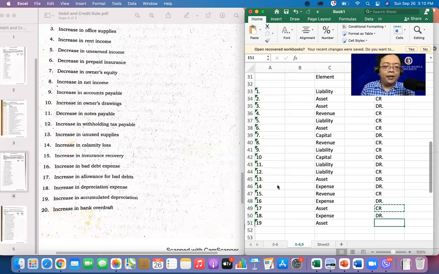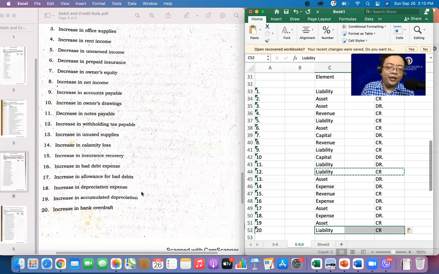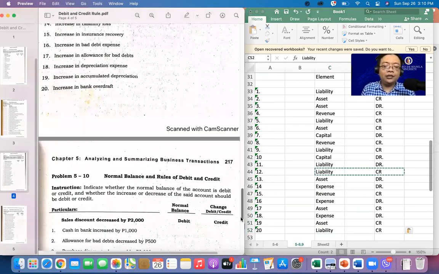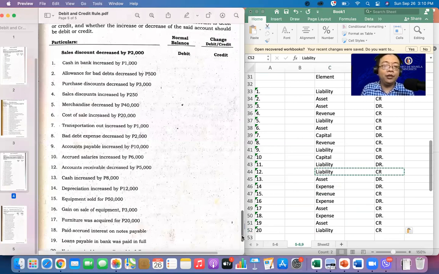Last na pala to. Increase in our overdraft. So, we increase our liability, di ba? As discussed a while ago. Increase kasi liability and we have here our cash. Hopefully you can be able to answer this, parang master nyo.